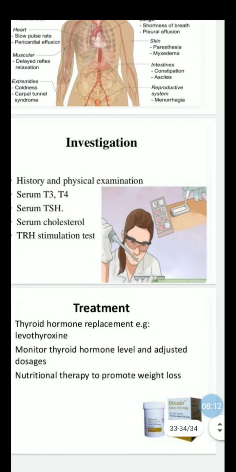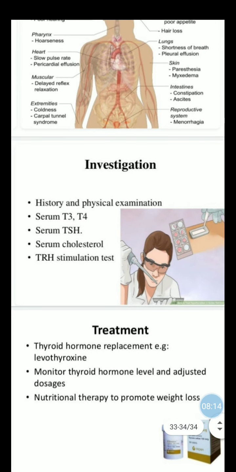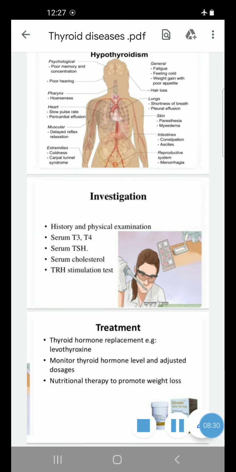So what is the treatment? Thyroid hormone replacement, for example levothyroxine. Then monitor thyroid hormone level and adjust the dose, and nutritional therapy to promote weight loss. So this is all about hypothyroidism.